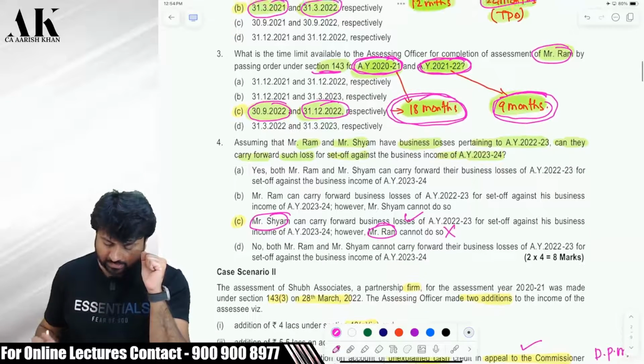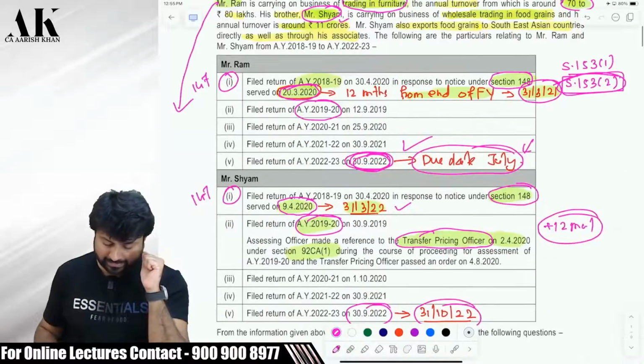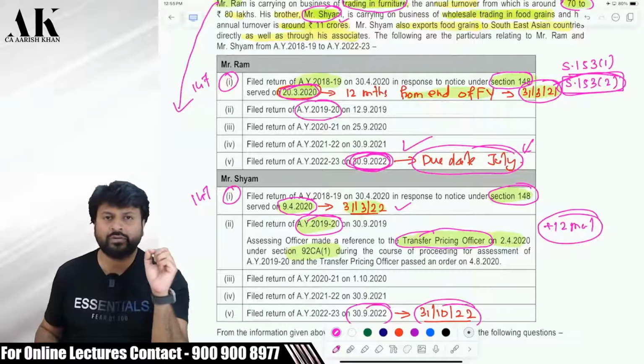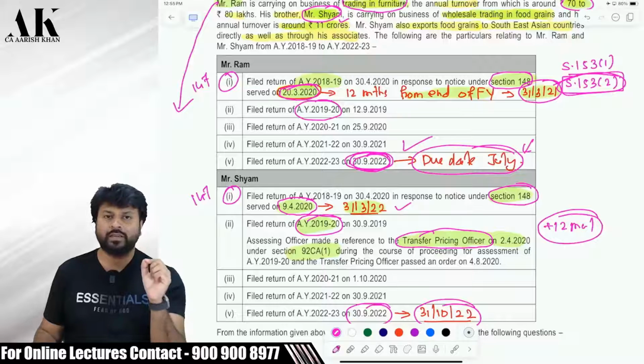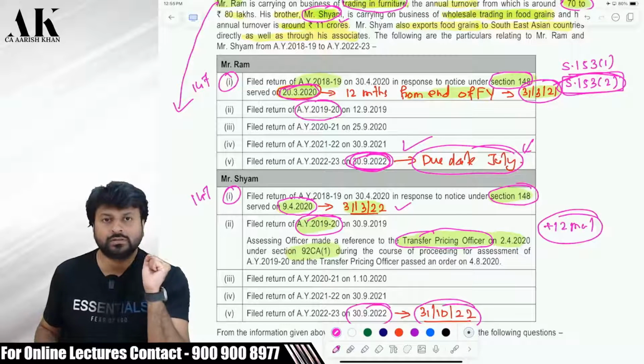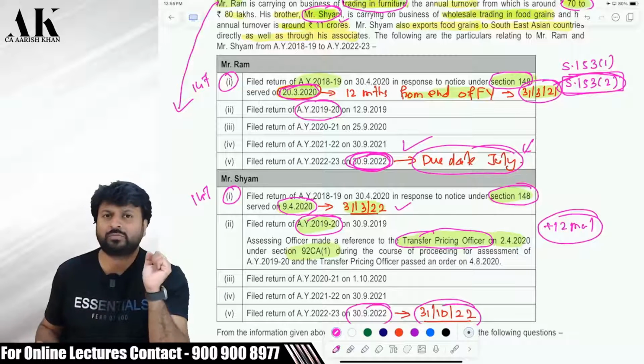Now, the last question over here: Mr. Ram and Mr. Sham have business losses pertaining to AY 22-23. Can they carry forward and set off the loss against the business income of 23-24? Now, let's see. There is one primary condition to carry forward and set off the business loss and capital gain losses: you have to file the return on time. So, if you file the return on time, then you can carry forward and set off the loss. Otherwise, it is not possible.